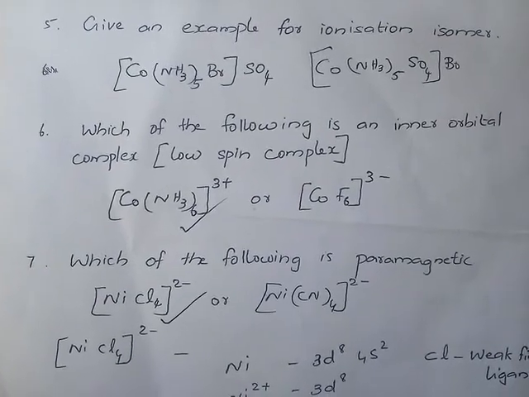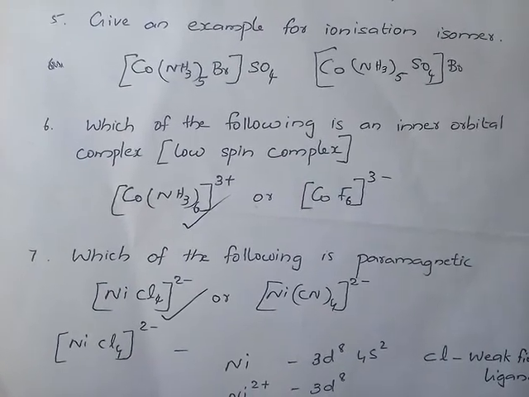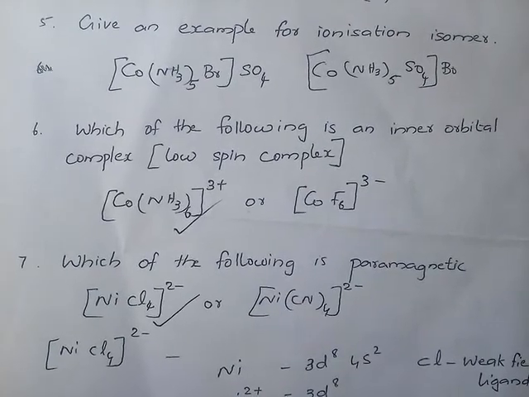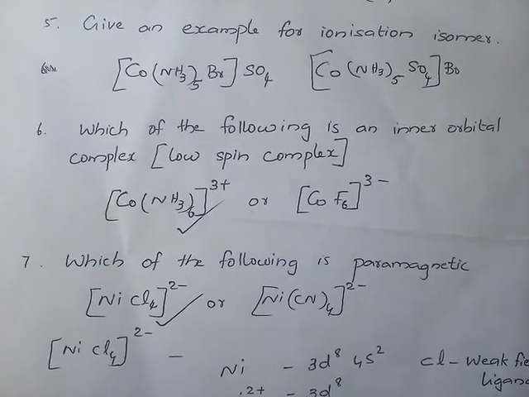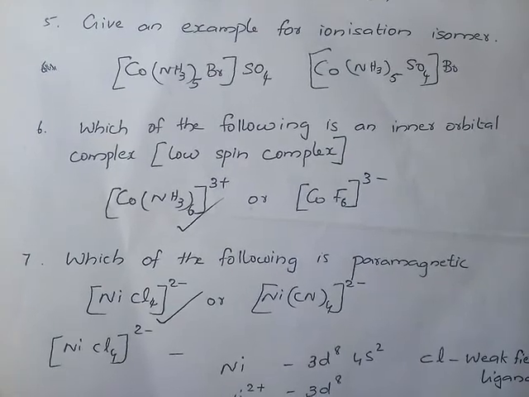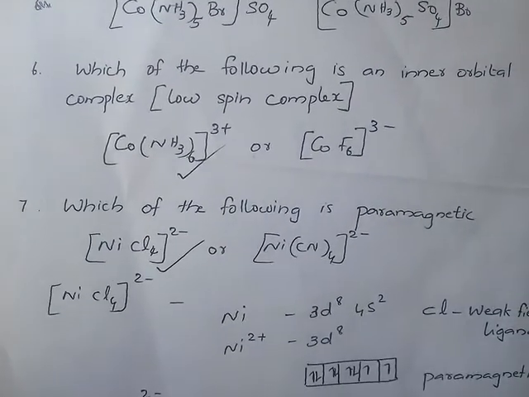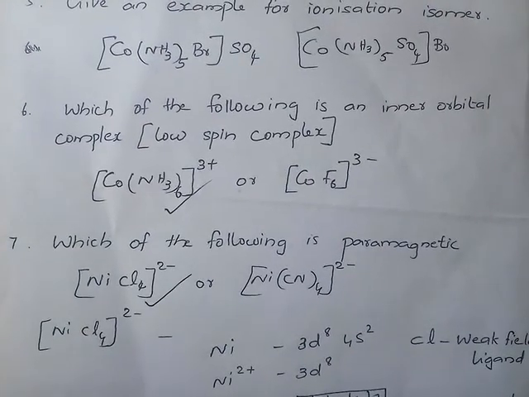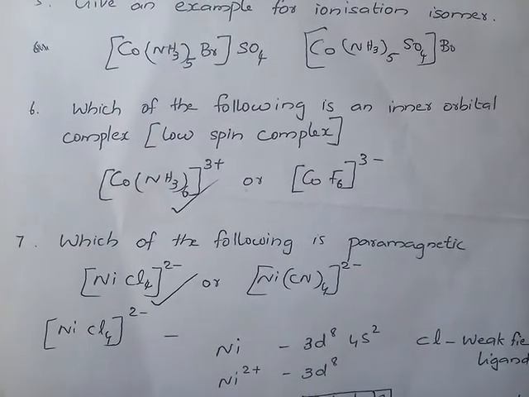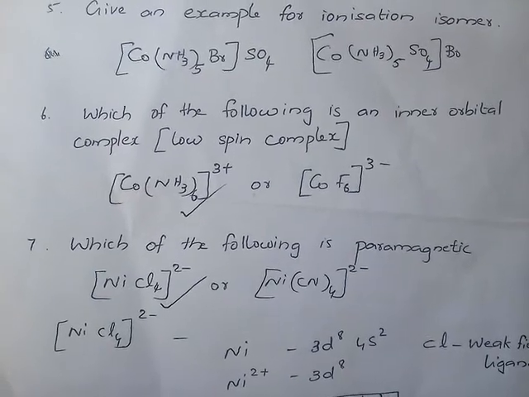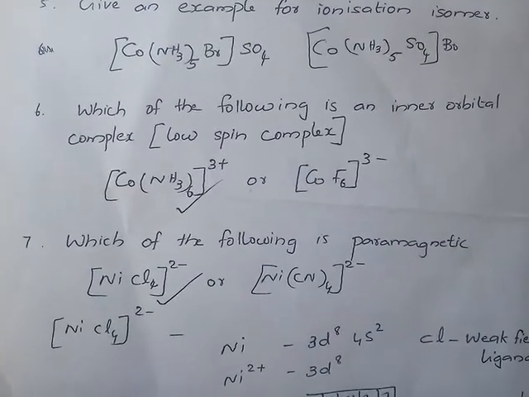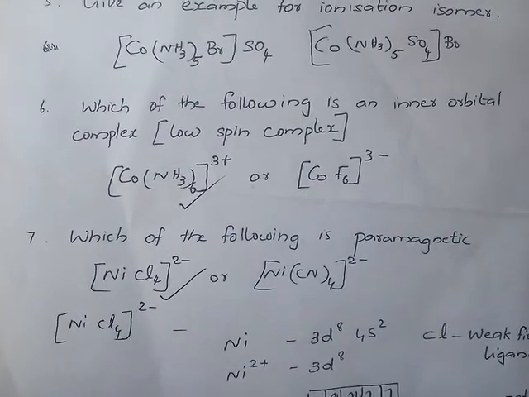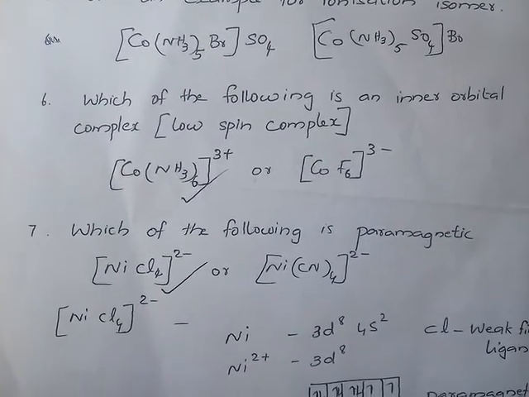So the strong field ligand gives the low spin complex. Hence [Co(NH3)6]3+ is the low spin complex. F is a weak field ligand, so [CoF6]3- is included in the outer orbital complex. So our answer is [Co(NH3)6]3+, which is the inner orbital complex.